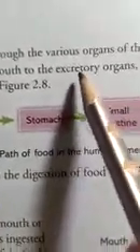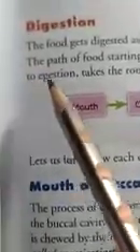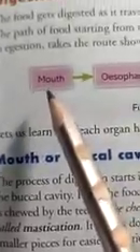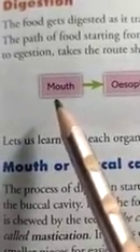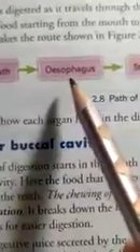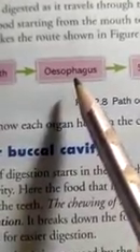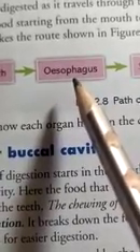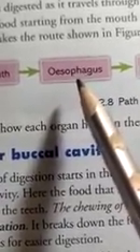The path of the food starts from the mouth and goes to the excretory organs, involving the stages from ingestion to egestion, as shown in figure 2.8. Dear students, we know very well we take food through the mouth, digest and utilize it. Food passes through a long canal called what? The alimentary canal or the digestive tract.